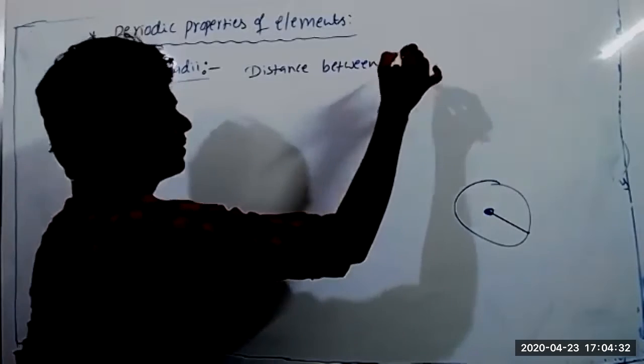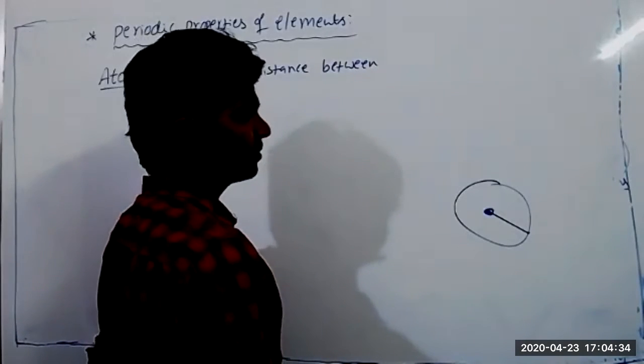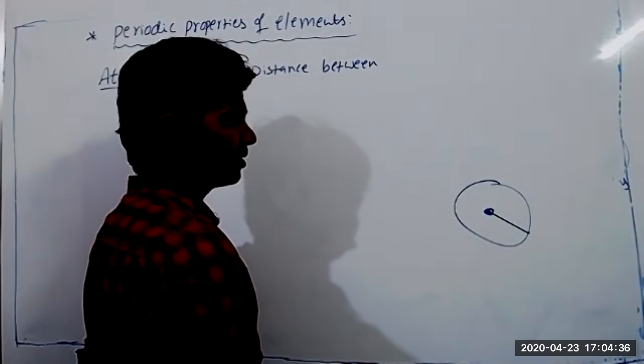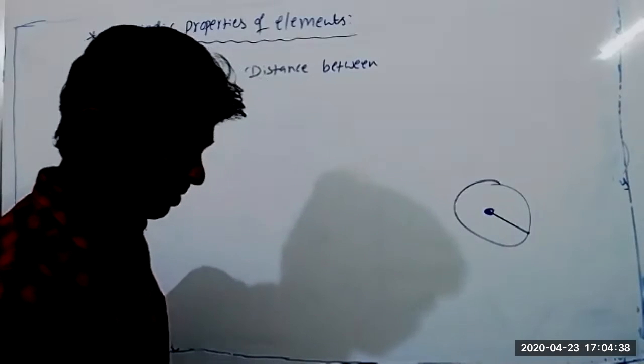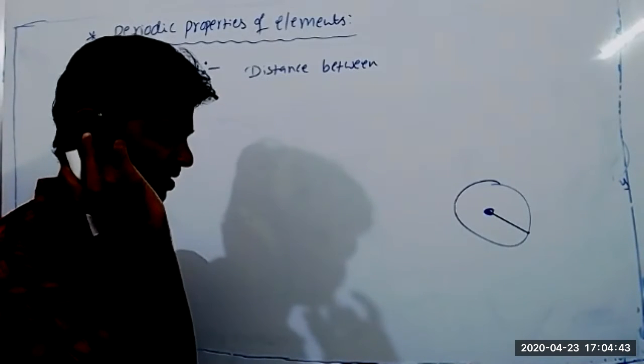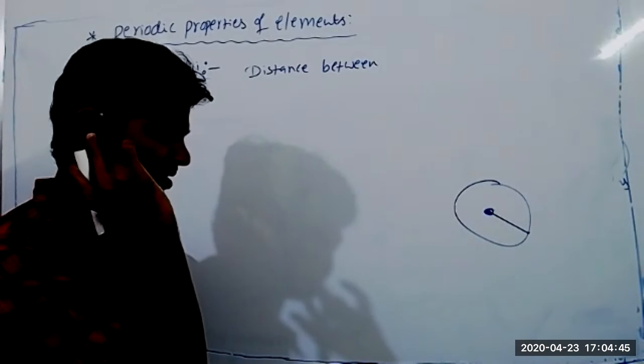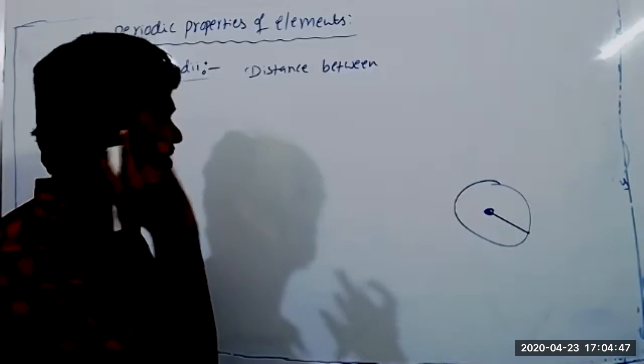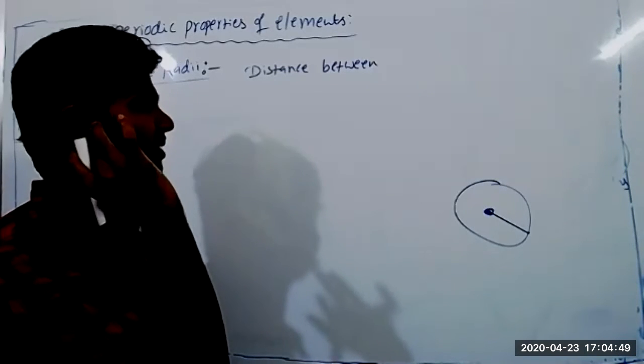Sir, I have a doubt. Atoms are very small, no, sir? So how will they measure the distance between the center of the nucleus and the outermost shell? Look, I will explain. In this concept, I will explain how to determine the atomic radius.